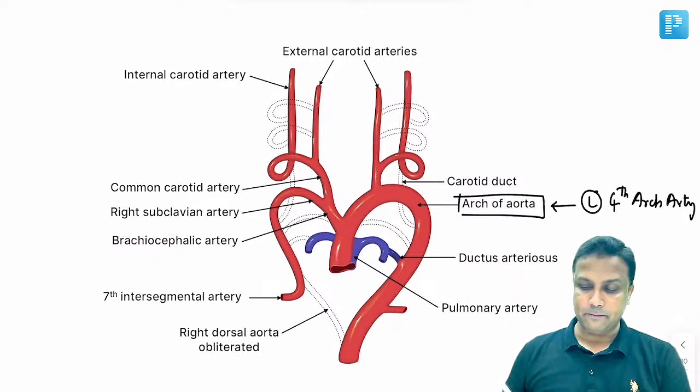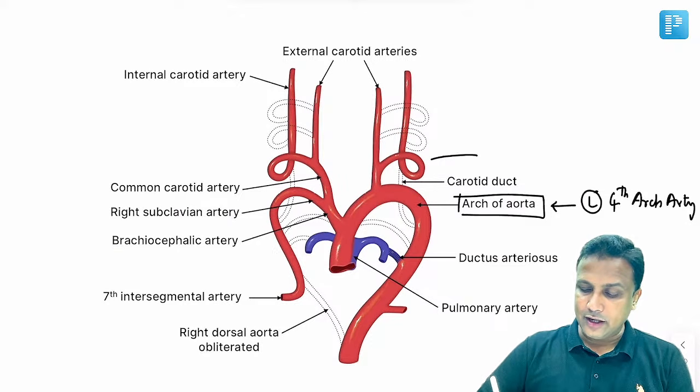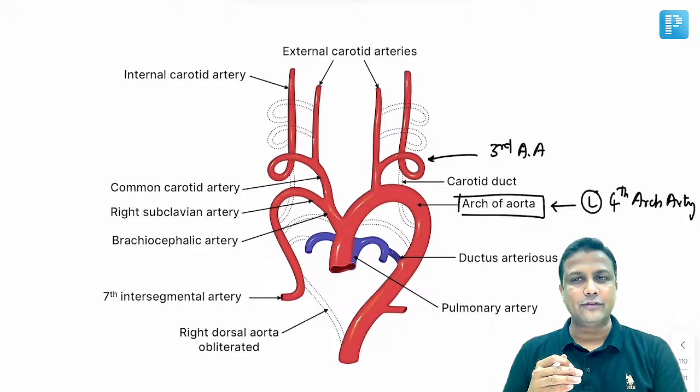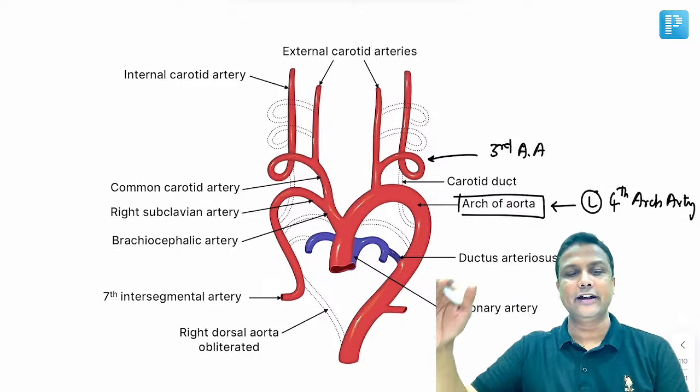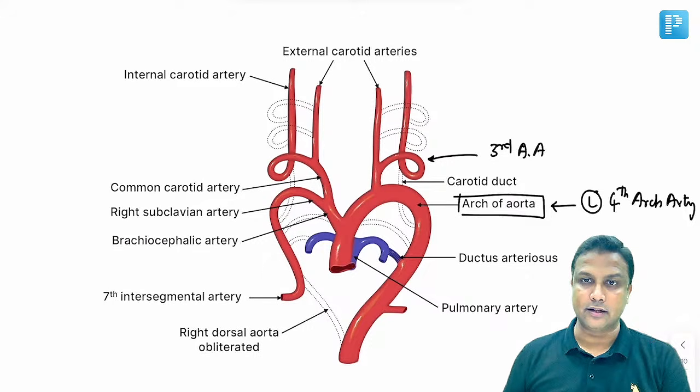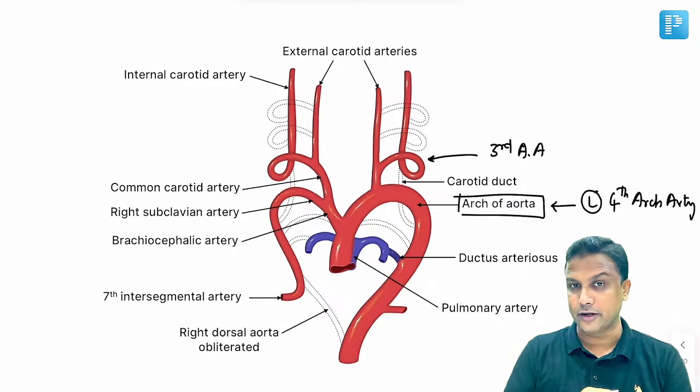Whereas all your carotid arteries are derived from the third arch artery. The proximal part is going to form common carotid, and the distal part is going to form internal carotid. Remember the number, third arch artery.